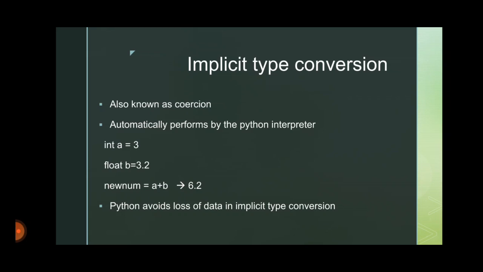By implicit type conversion, we can avoid the loss of data. The first number is an integer and the second one is a float. If there were no implicit type conversion, we would get an answer like 6. It would result in loss of data: the 0.2 would get lost. Such situations are avoided by implicit type conversion.